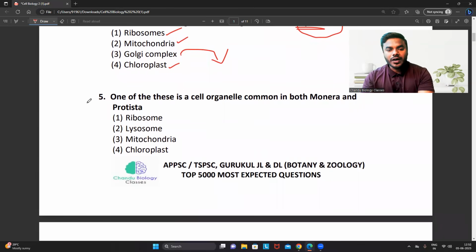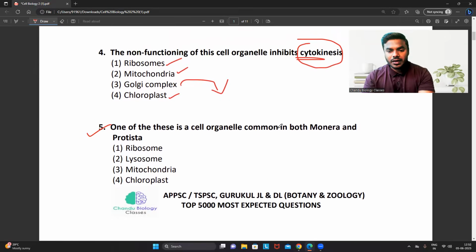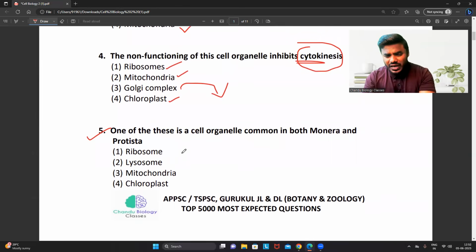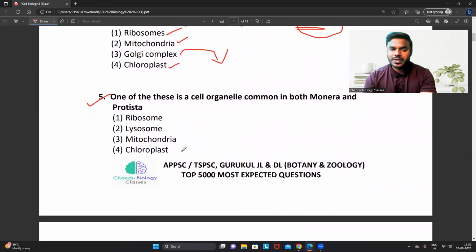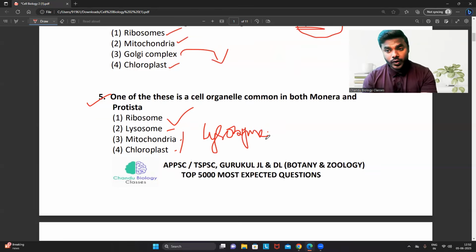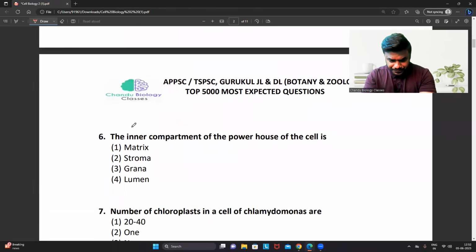Next question. One of these is a cell organelle common in both Monera as well as Protista, which is the common one, friends? It is the ribosome. Mitochondria and chloroplast are not present in the bacteria. Of course, lysosome also, you know, right? It does not contain lysosome, but it contains lysozyme, which is an enzyme. Not to get confused with that.